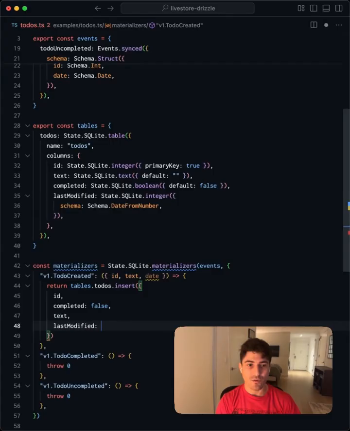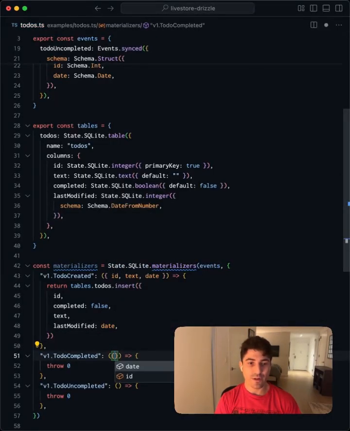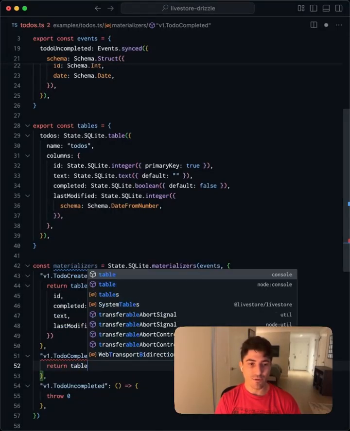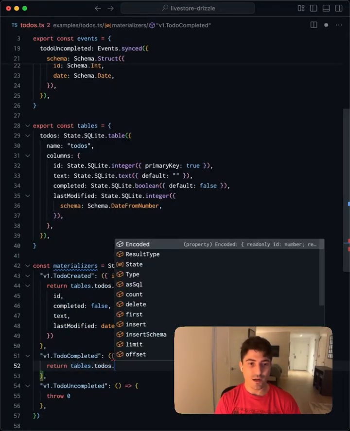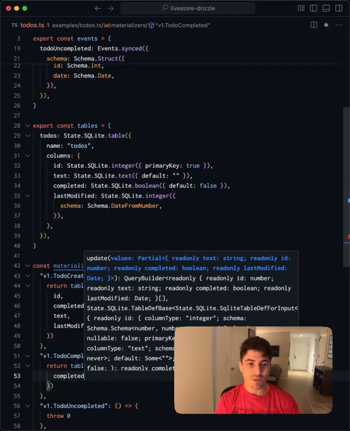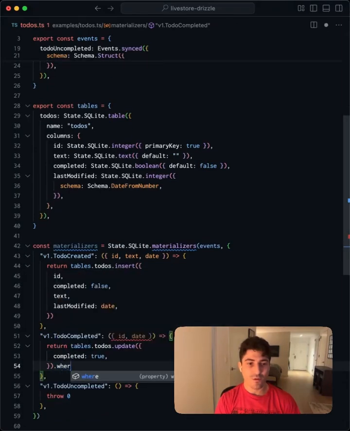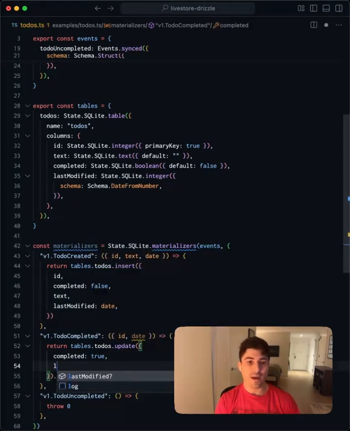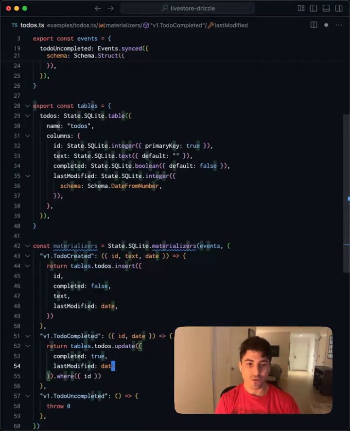Last modified is going to be equal to date. In todo completed, we're going to extract the ID and the date, and we'll return tables.todos.update completed true where ID. And again, the last modified will be set to the date that we receive.